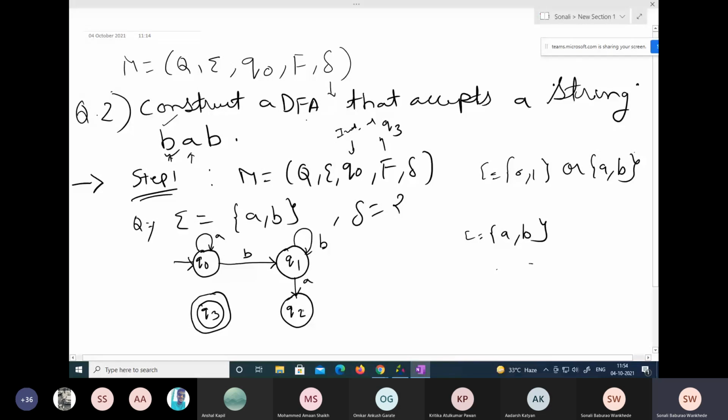Now what will Q2 send? You tell me now. I want B now. What will Q2 send to the next state? It has to send to Q3, right? Q2 will send B. Q2 will send B to Q3 and it will take A to itself, right?